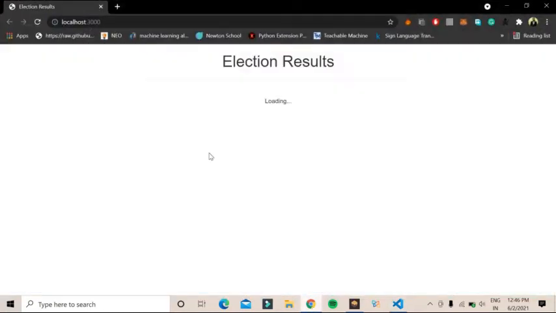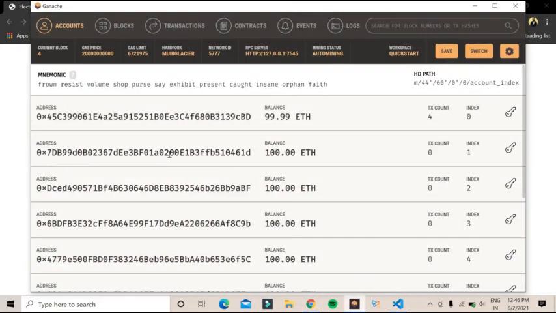When we deploy the system, such an interface will appear, because now we have the election result, but we don't have a connection, we don't have an ID there. So in order to add that ID, we will directly go to Ganache. I don't have my personal ID in Ethereum, so I'm trying to get a free ID so that I can access my system.